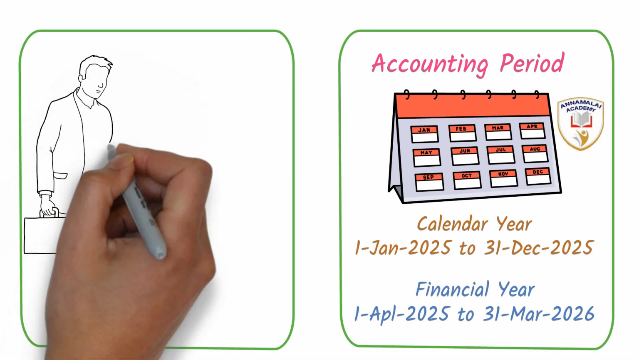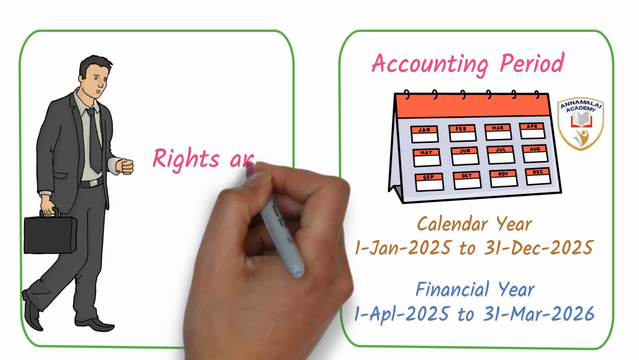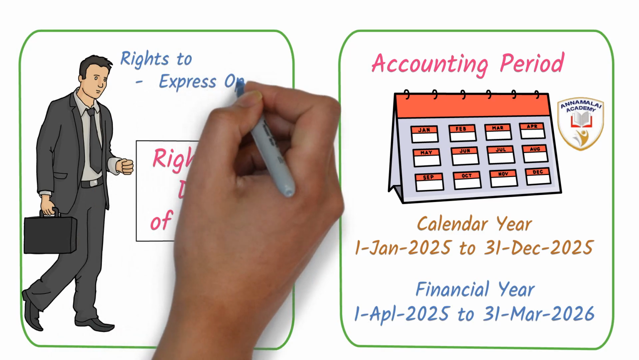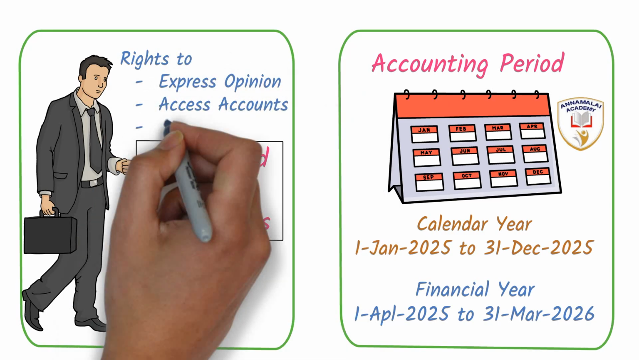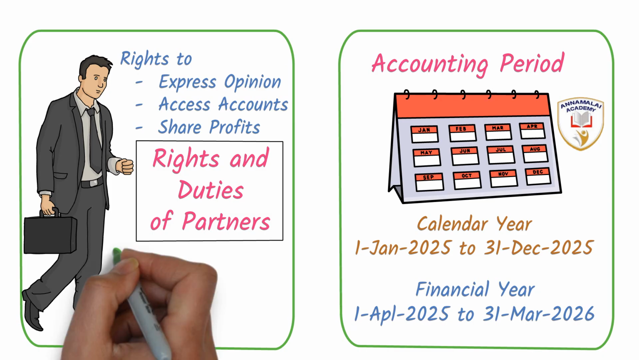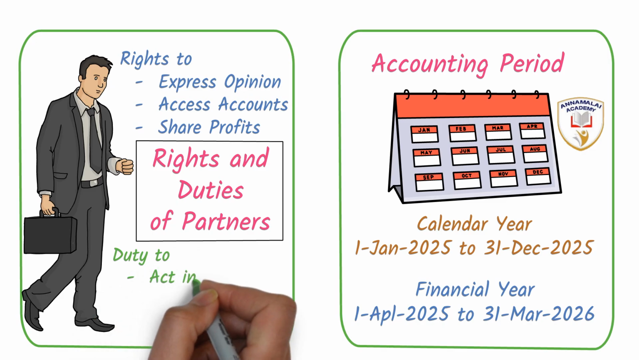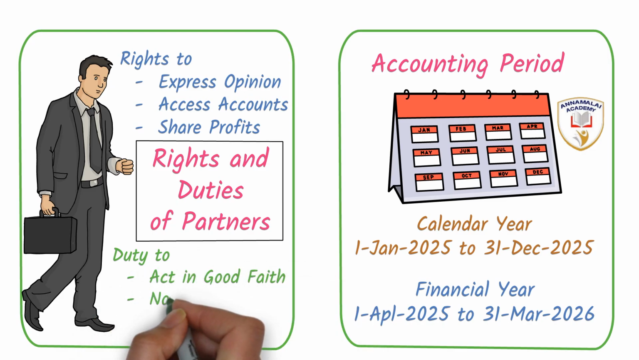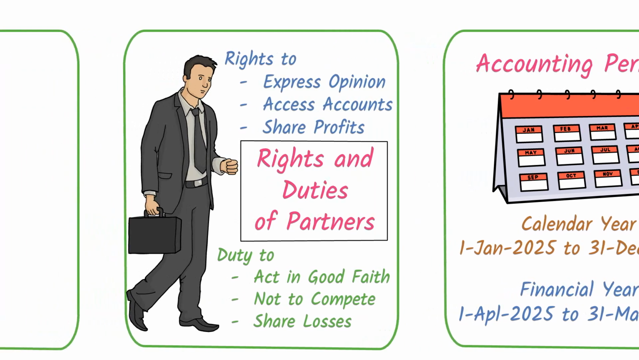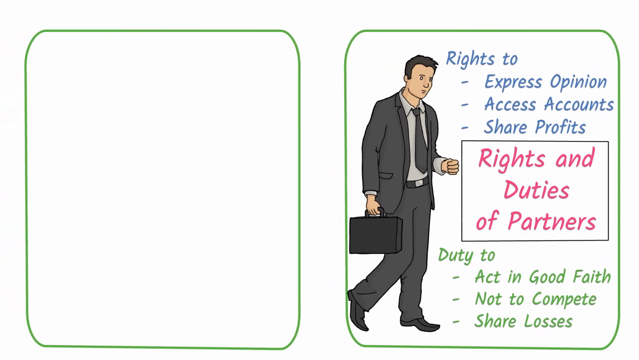The rights and duties of partners are laid out in the partnership deed. Their right to express their opinion, access the books of records and accounts, and share the profits. Again, the partnership deed also gives the duties that are to be fulfilled by the partners. They should act in good faith. They should not do a competing business with the partnership firm. And in case of losses, they have to share the loss of the firm.